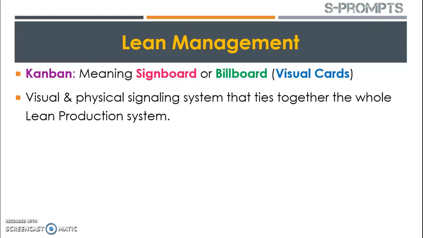And Kanban, which is related to signboards or billboards, means during the process of manufacturing different visual cards will be used, so that they pass on physical as well as visual signals to the people who are working on the shop floor. This visual management and this Kanban we will see in detail in the third part of lean management. I hope guys you understand the lean management concept and the different concepts which are associated with Toyota production system.